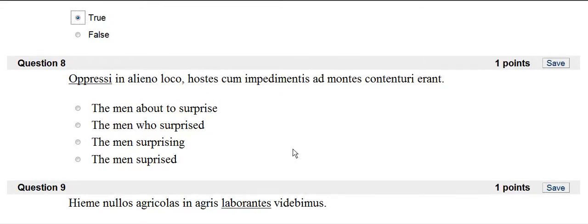Oppressi. This is the perfect passive participle. And so the only one that's perfect passive is the men surprised. Because the men are being surprised, making it passive, and it was done in the past. So that would be perfect passive.